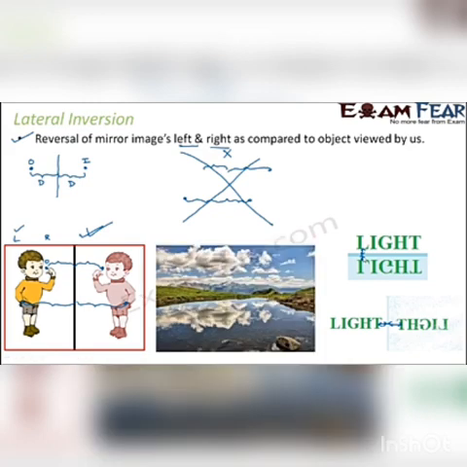With this concept of lateral inversion, you can also explain phenomena where, in the case of the object, this is the top and this is the bottom, but when you look at the image, it is inverted. So this has become the bottom and this has become the top. This concept of lateral inversion is very common and it is very important. With this, we have understood reflection of light, and we also got to understand how reflection of light helps us to see our images, and how it helps us to see the objects around us.